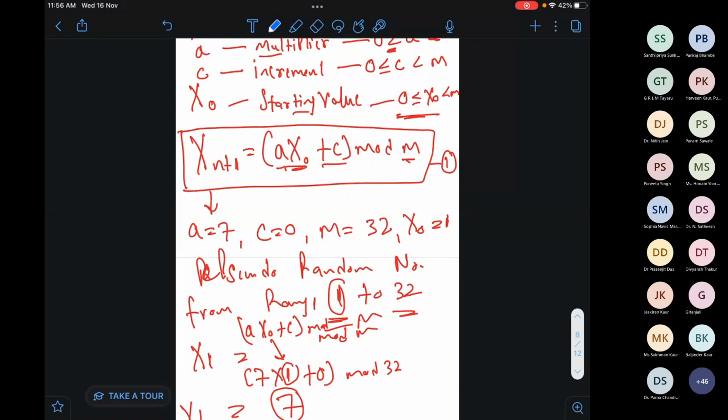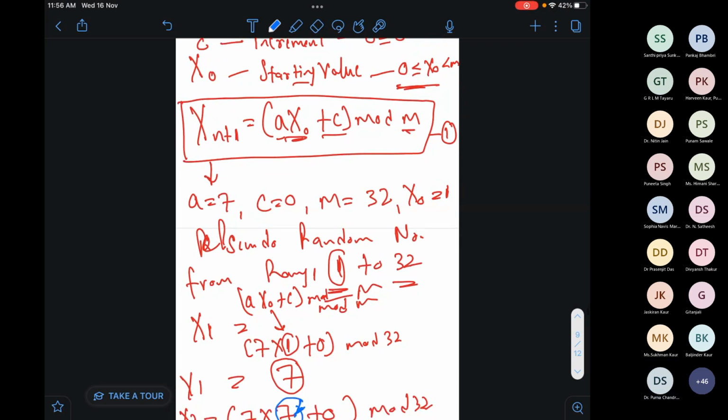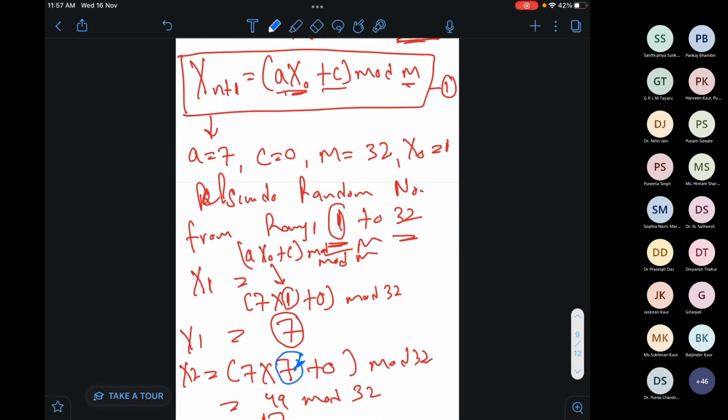Then we have the starting value, like from where we have to start, that is 1, that is given. We can start it from 2 also, that's not a problem. And if we want to calculate the range from 1 to 32, then we have to start from 2. Like we have to write here, instead of x naught, we have to write 2. Fine. Then we put the values.